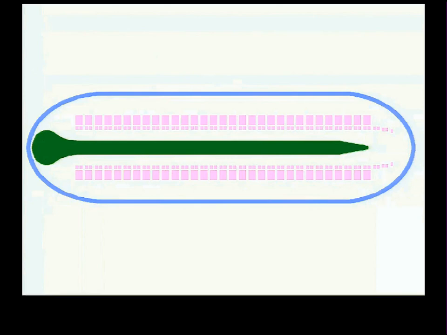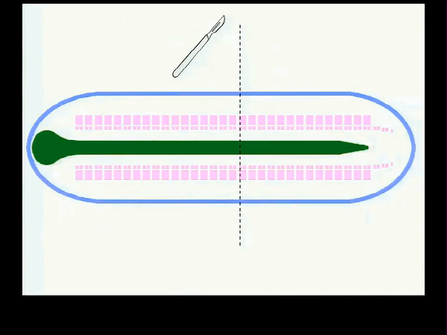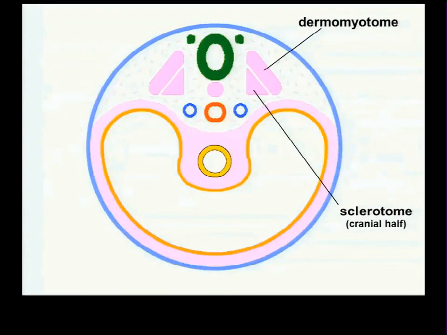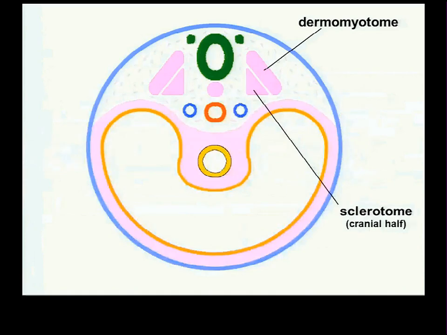Now, the next thing is that each sclerotome divides, and it divides into a cranial half and a caudal half. If we make a transverse section here, you will see no sign of that having happened. The only way you could have told is if I made a cut right down in the middle between the two halves, which would be hard to do. So this picture doesn't change, but I labeled it as cranial half because I know that's the section I went through. So each sclerotome divides into a cranial half and a caudal half.